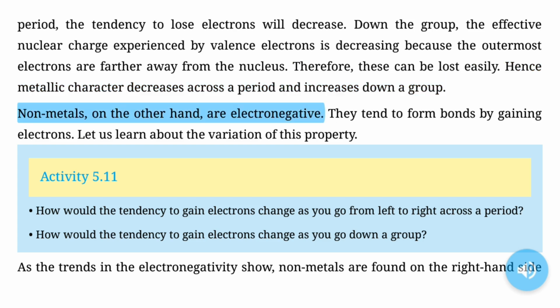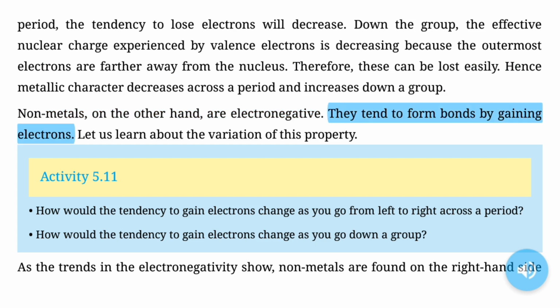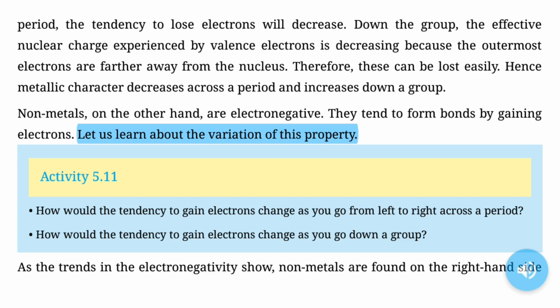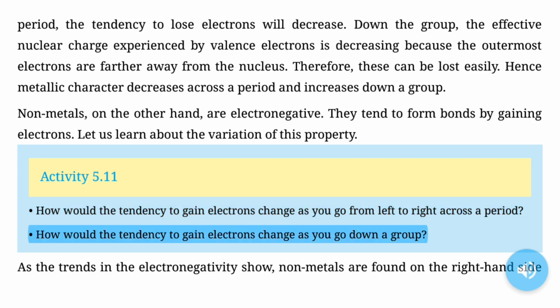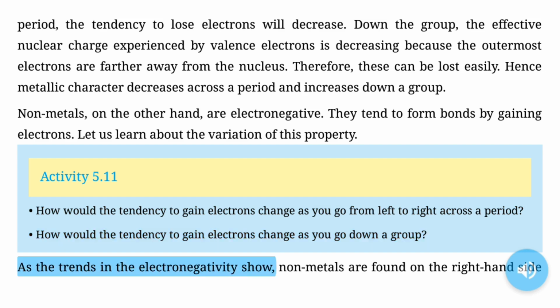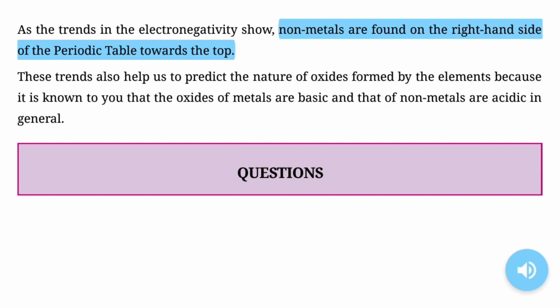Non-metals, on the other hand, are electronegative. They tend to form bonds by gaining electrons. Let us learn about the variation of this property. Activity 5.11. How would the tendency to gain electrons change as you go from left to right across a period? How would the tendency to gain electrons change as you go down a group, as the trends in the electronegativity show? Non-metals are found on the right-hand side of the periodic table towards the top.